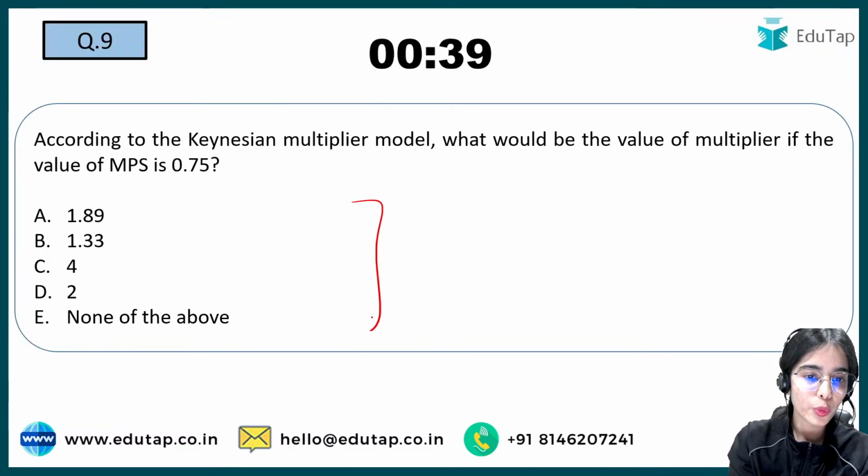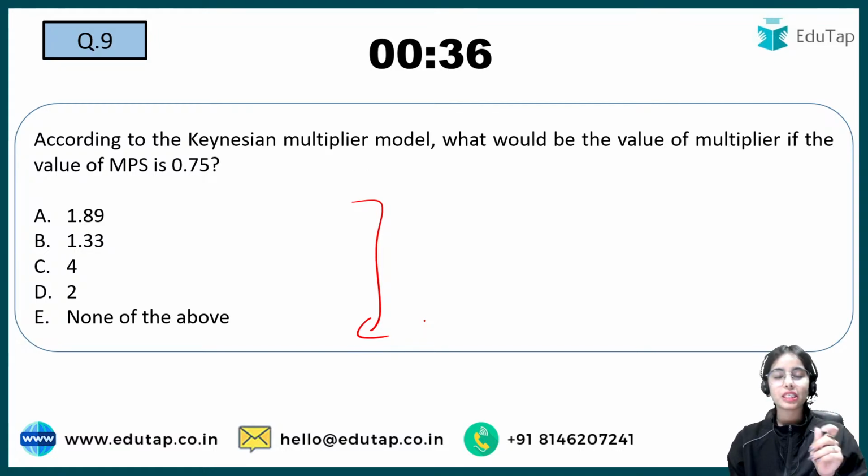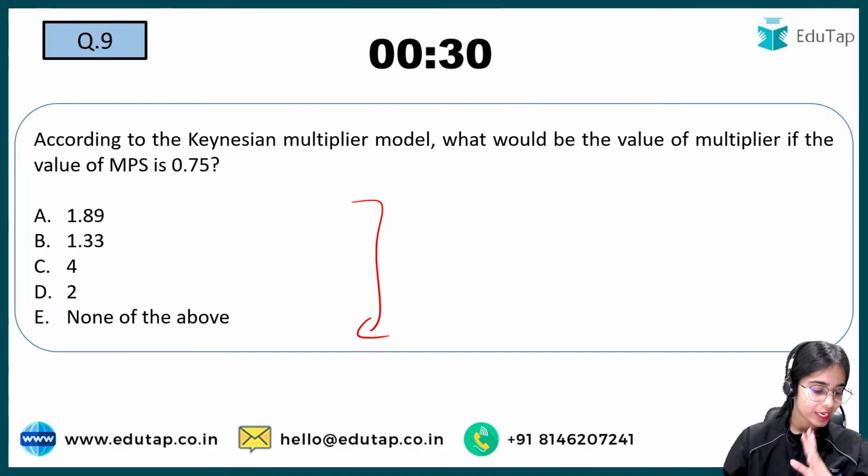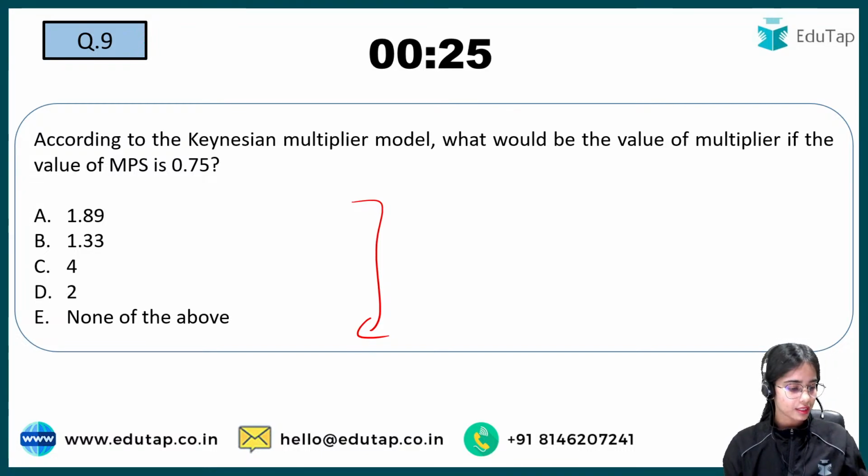Now next question is that according to the Keynesian multiplier model, what would be the value of the multiplier if the value of MPS is given? So very easy question. Try to answer this question now. Very easy question. You can answer this.